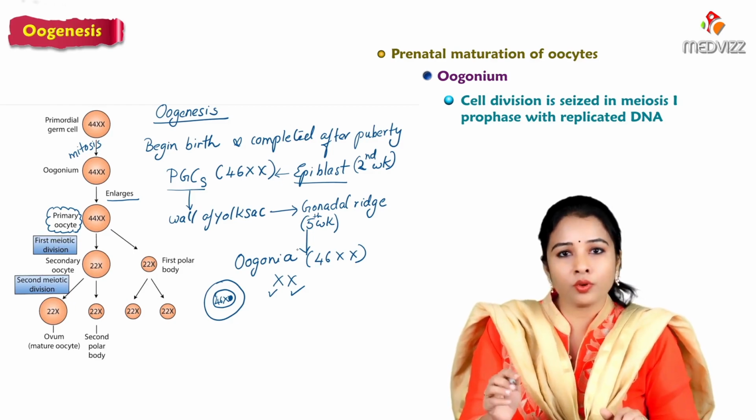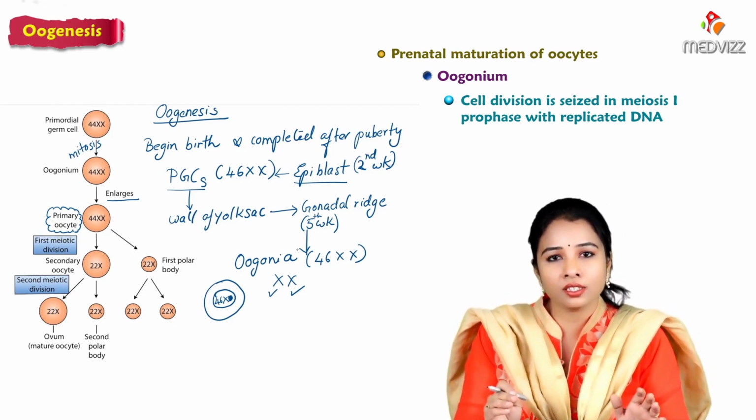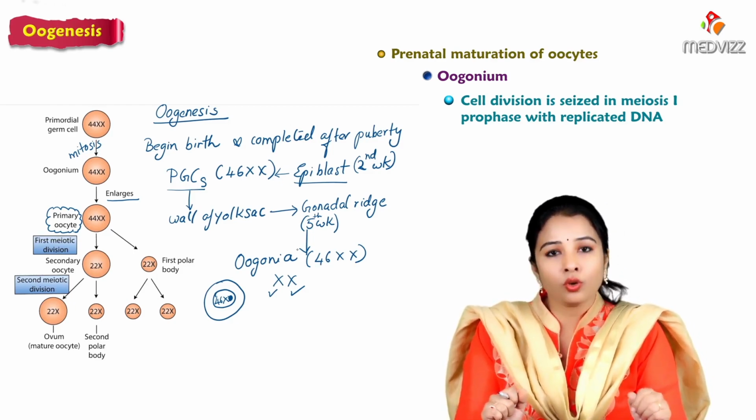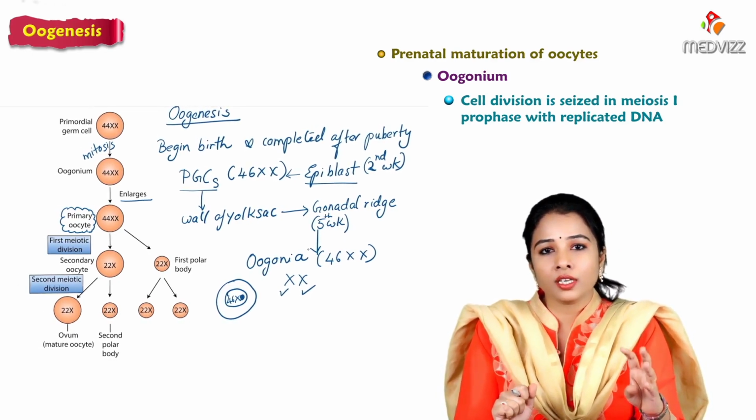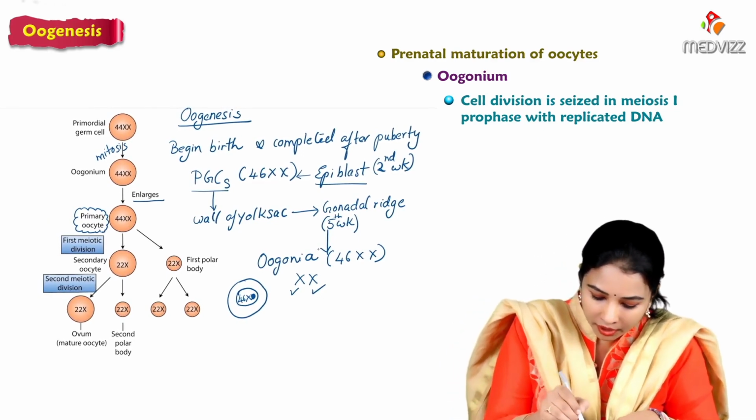Prophase has further phases, which we learnt in the previous session on the cell cycle. Prophase has a phase called diplotene.